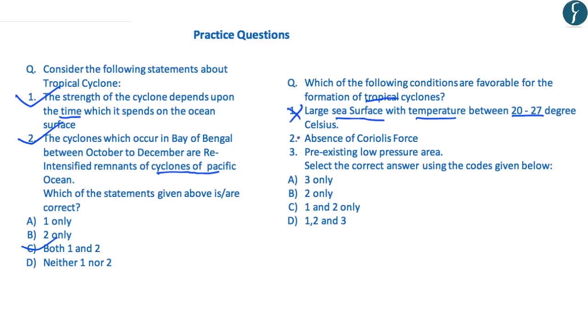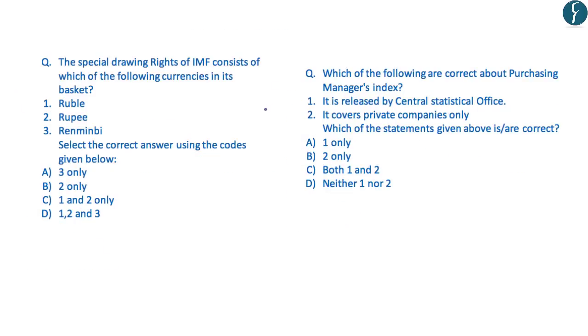Second statement reads, absence of Coriolis force. This is wrong because there should be presence of Coriolis force. Thirdly, pre-existing low pressure area, which is correct. So the correct answer is A, that is 3 only. Further, you should try both these questions and the answer will be displayed after 5 seconds.